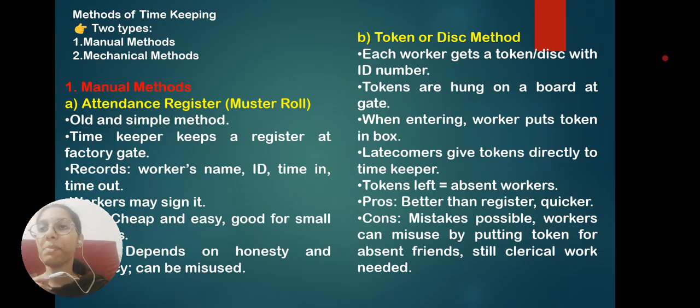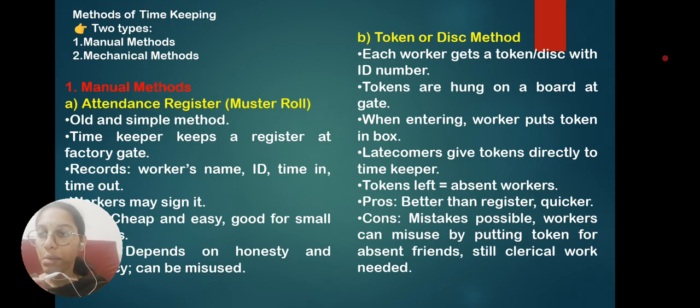And next one is methods of timekeeping. There are two methods of timekeeping. First one is manual method and the second is mechanical method. In manual method there are two methods: first one is attendance register and the other is token or disk method. Attendance register is a common way of timekeeping which is used everywhere. That is, there will be a note placed at the factory gate. Every time the worker is going to enter the workplace, he has to sign on it, entering the time when he is entering into the organization.